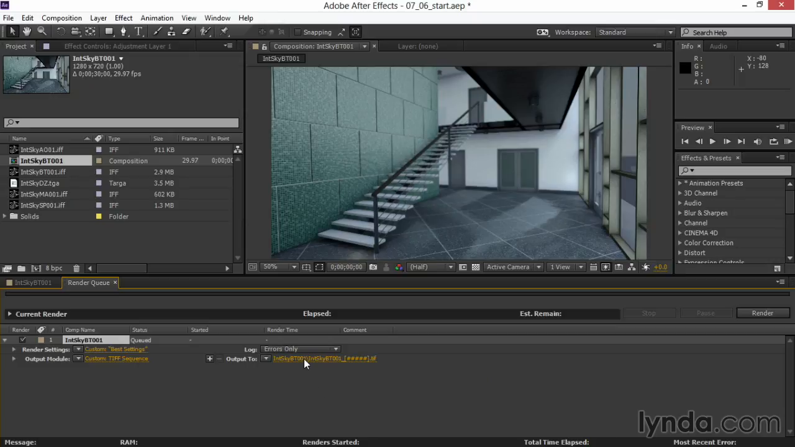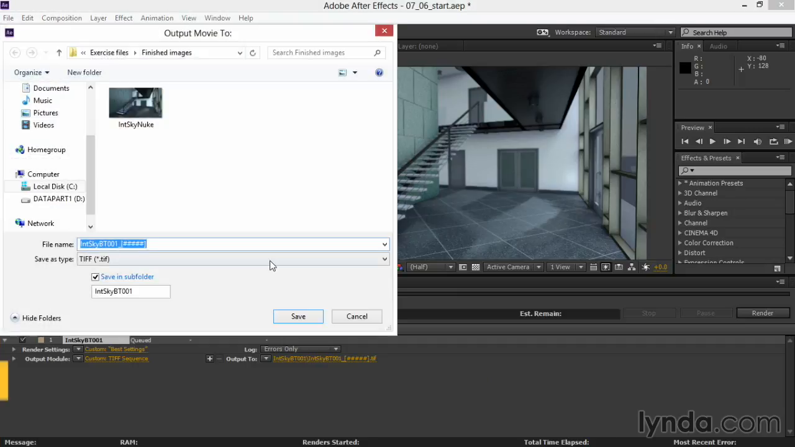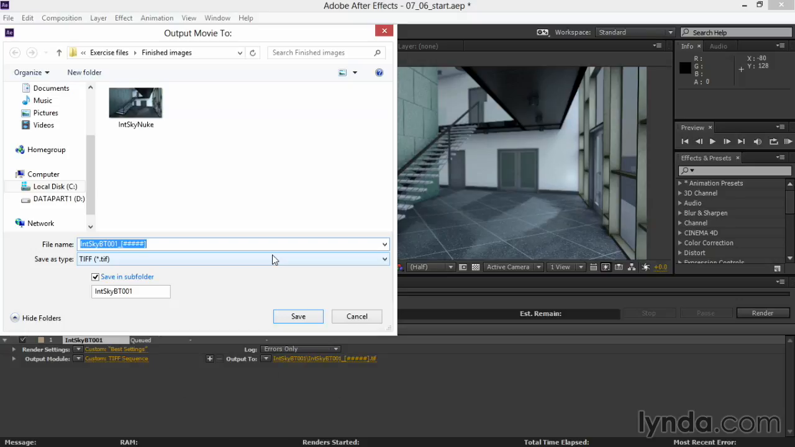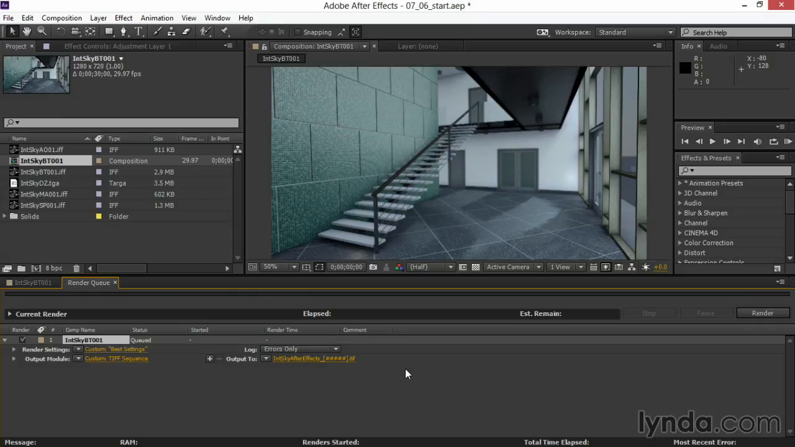I'll click on the name here, Output 2, and I browsed over to the finished images in the exercise files. I've included the finished images for each of the compositing applications, Nuke and After Effects, so we can see what the final file looks like. I'll uncheck Save in Subfolder, and I'm going to name this Interior Sky After Effects. I'll click Save, and I'm ready to render.